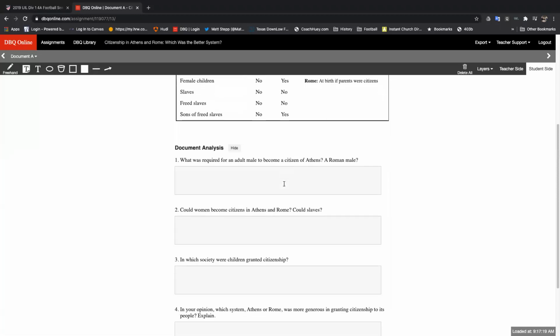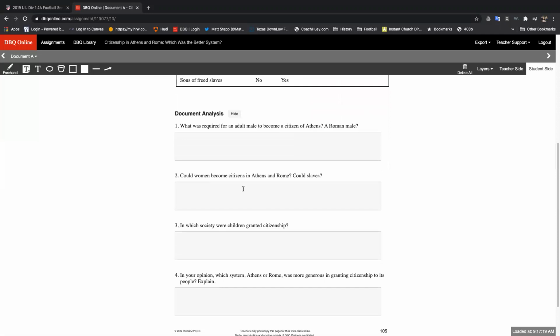All right, so we slide down to our question number 2, and it says, could women become citizens in Athens and Rome? And you're going to say, yes, they could become citizens in Rome, but not in Athens. Yes, they could become citizens in Rome, but not in Athens. You want to type that in.